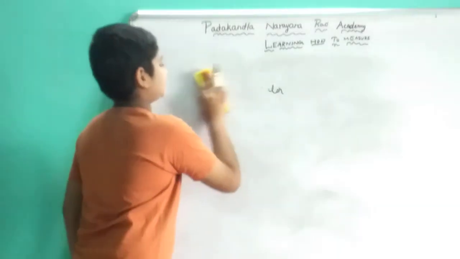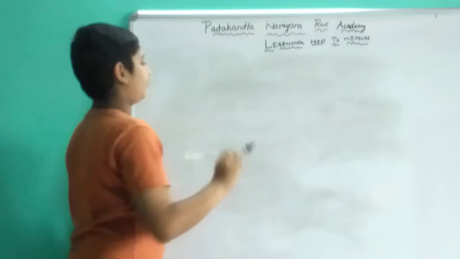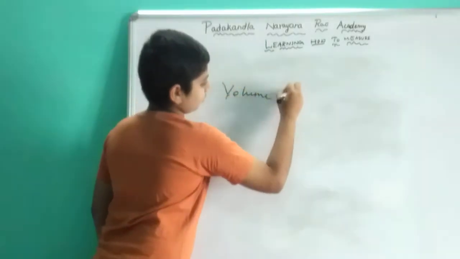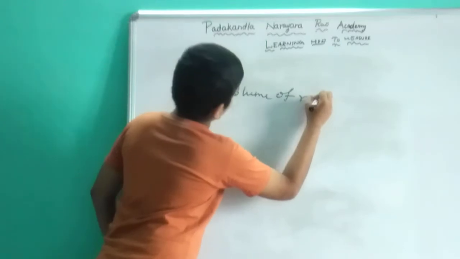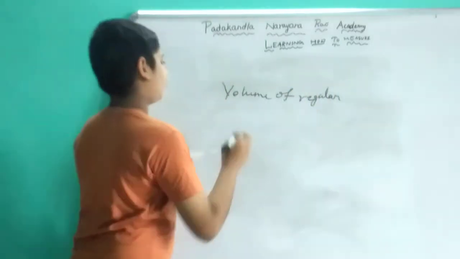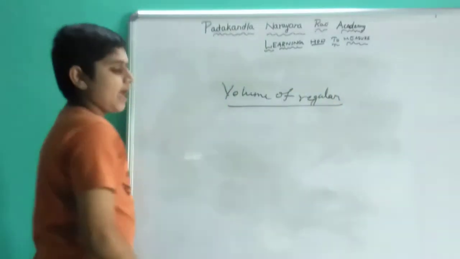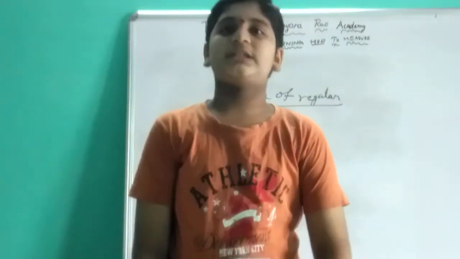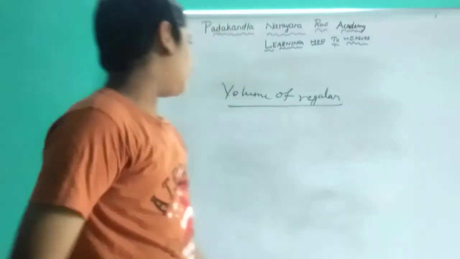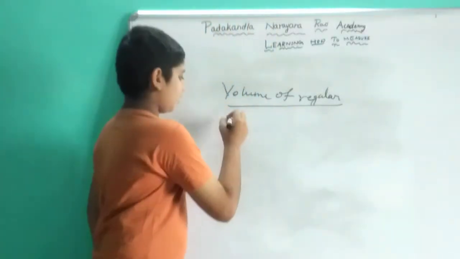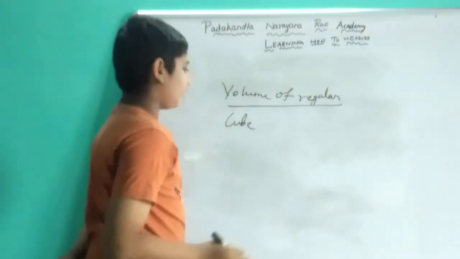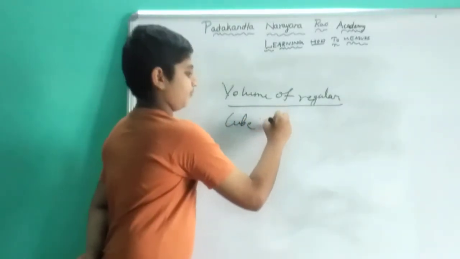Now let us discuss volume of regular surfaces. As I said before for area of regular surfaces, volume of regular surfaces is also the same, but there is a small change. For a cube it is meter cube.